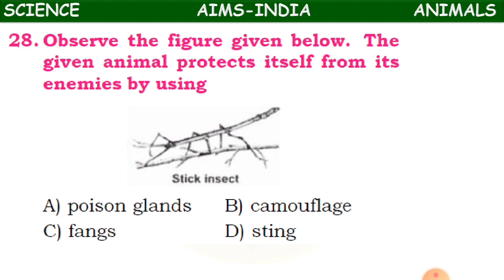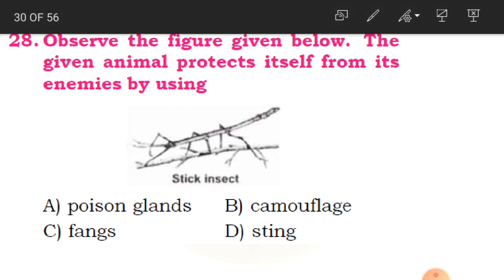A option is poison glands, B is camouflage, C is fangs, and D is sting. This stick insect changes its colors and shape according to its surroundings. That is how it gets protected from its enemies.